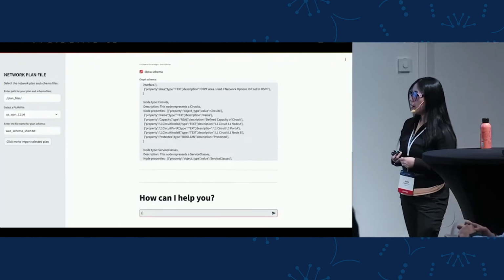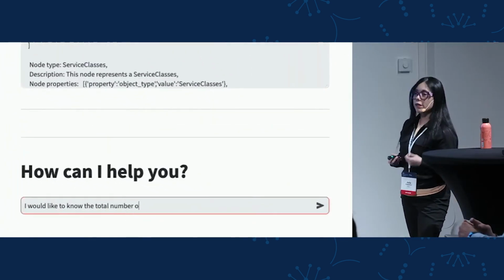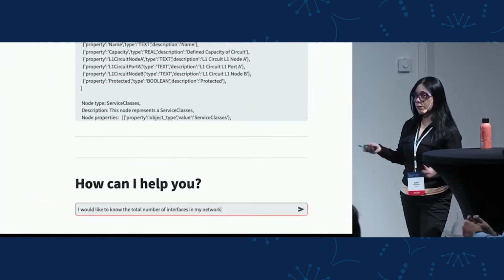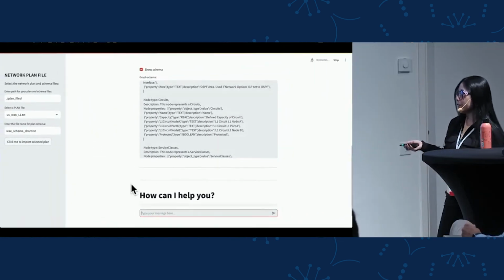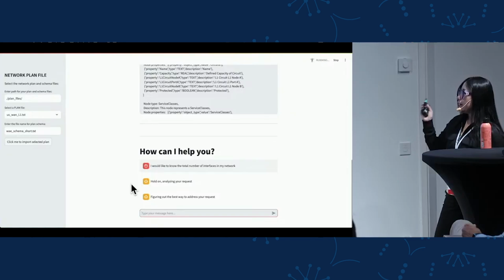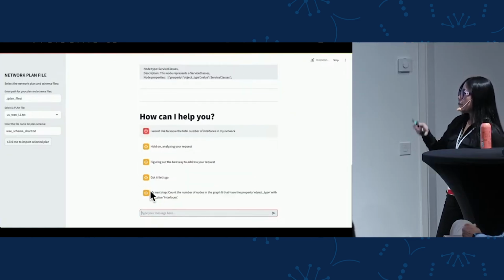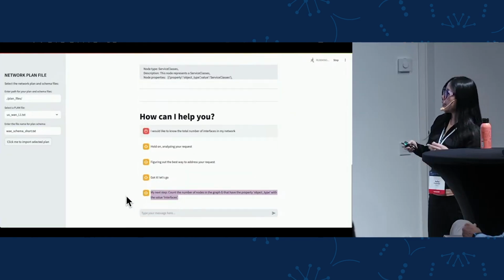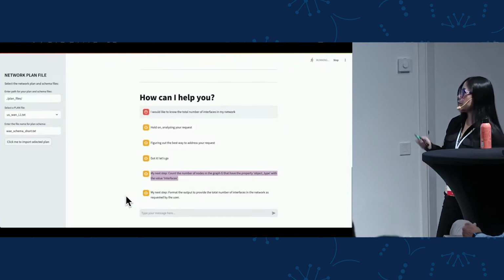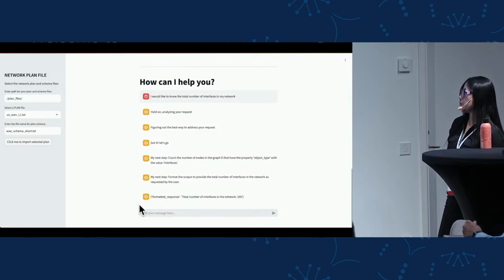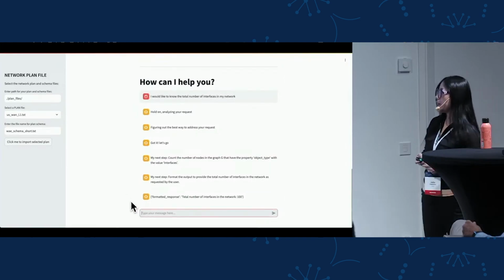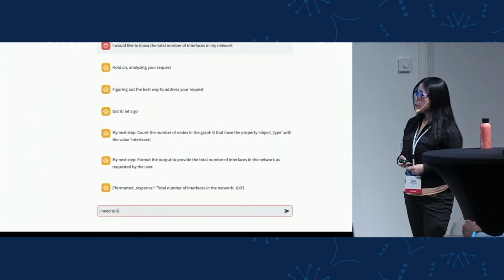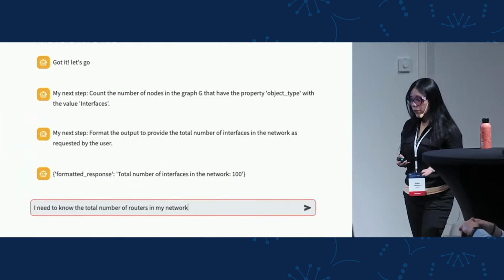Now I will start with a basic question. Just tell me, for example, what is the total number of interfaces that I have in my network? This is very basic, and we know this doesn't really require any simulation. So the LLM will come back with a plan, and the first step in this case is, okay, I need to count all the nodes in my graph database that are of type interface. Then the agent will format the output and show it to the user, in this case showing 100 interfaces.